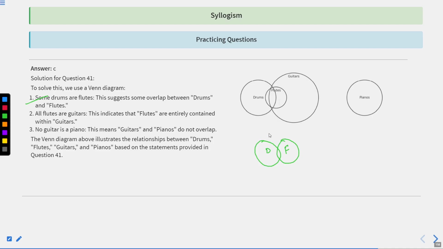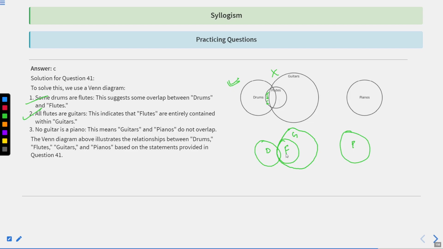Now, again, all flutes are guitar. If we closely look at this particular picture, what we can see is that there are certain areas of flutes which are outside the ambit of guitar, meaning this is not the correct Venn representation of the diagram. So what we can conclude is that there are certain areas which should be inside the circle representing flutes. It should be inside the circle of guitar. Then only we can say that all flutes are guitars. Now, no guitar is a piano. This is the correct representation of the Venn diagram.